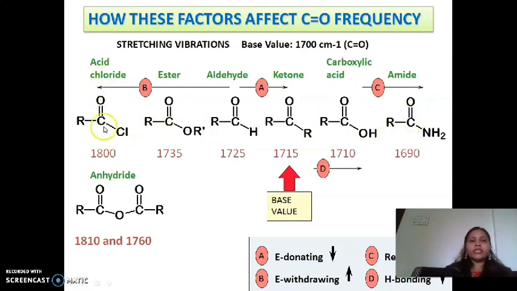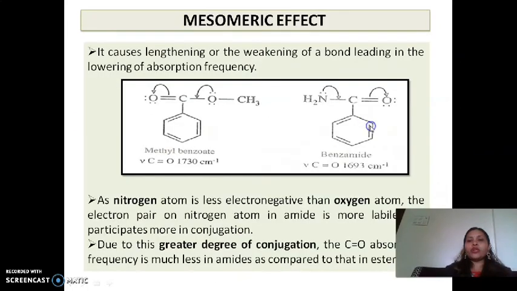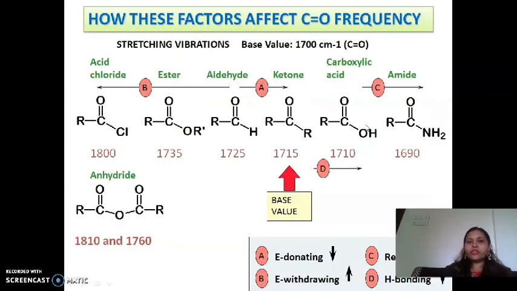There is a Cl attached, so its frequency is 18. As it is replaced by OR, the frequency decreases. With hydrogen, it further decreases. With releasing group R, it further decreases. Then hydrogen bonding, which lowers the bond, further decreases. Then NH2, which has further hydrogen bonding, further decreases.